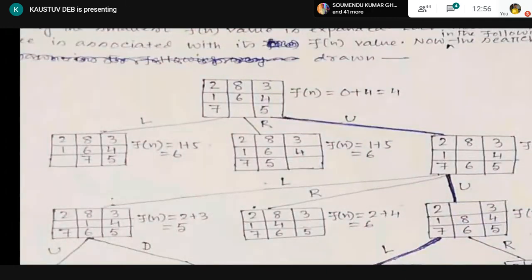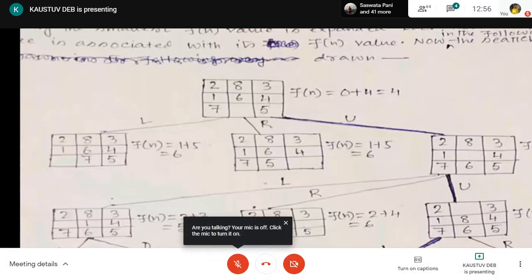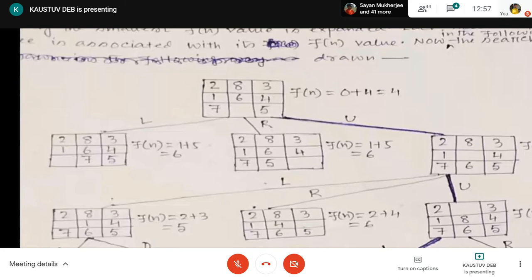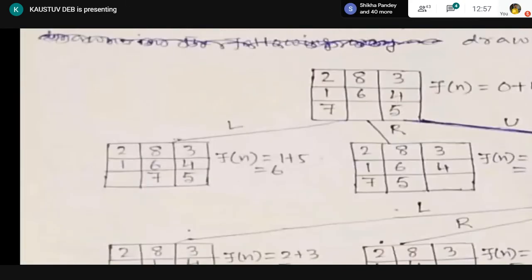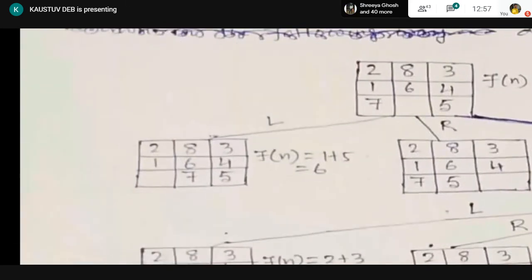Now, you tell me how many movements are possible. The empty tile has to move. It can move left, it can move right, it can move up, but down movement is not possible. And you have to remember that we are applying graph search, so repetition of nodes is not possible. So left, up and right movements are possible. If the empty tile moves left, L stands for left movement, this node is produced. The empty tile moves left, so 7 will move right.